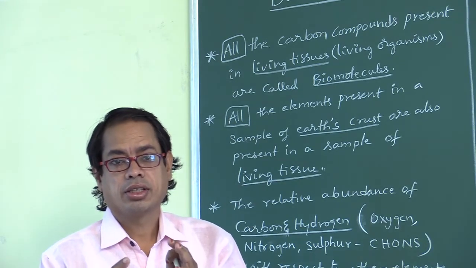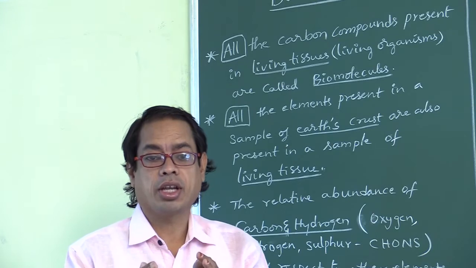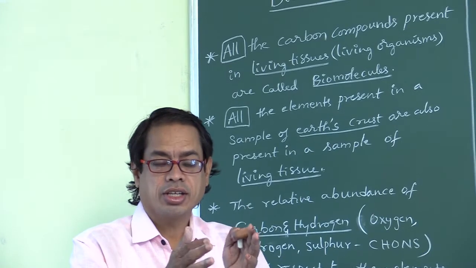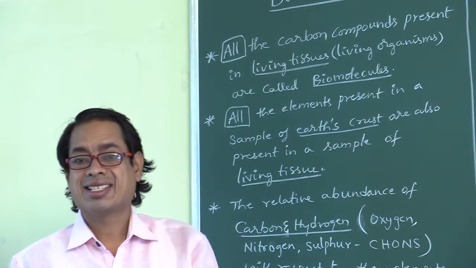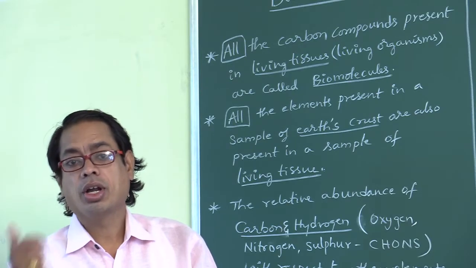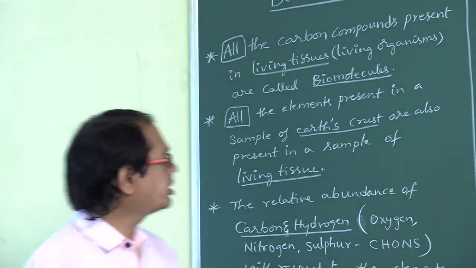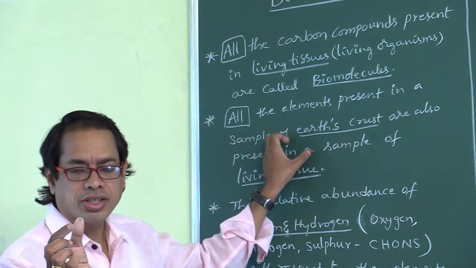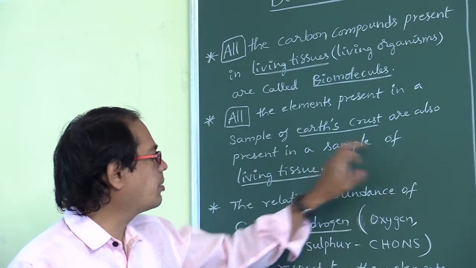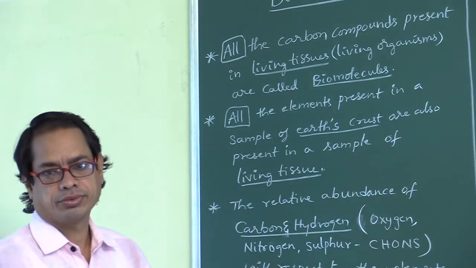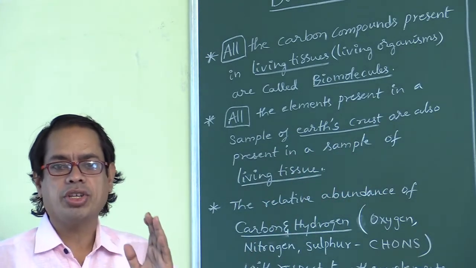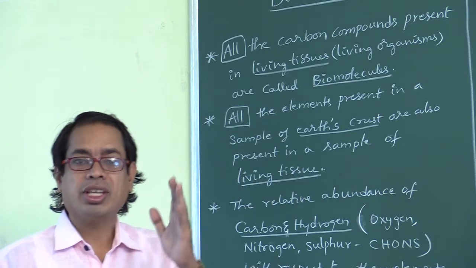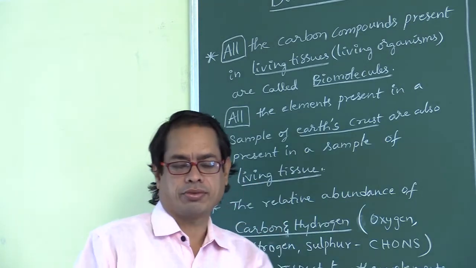The elemental composition in the earth crust is the same as in living tissue. All the elements present in a sample of earth crust are also present in a sample of living tissue.